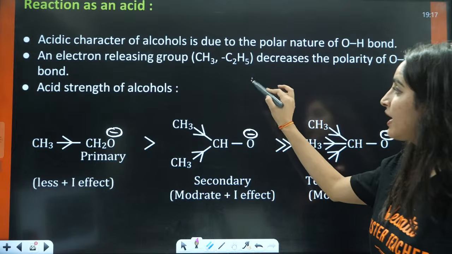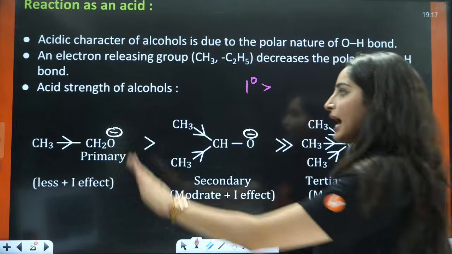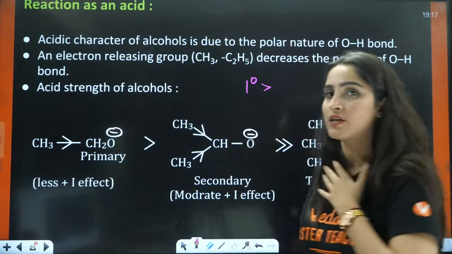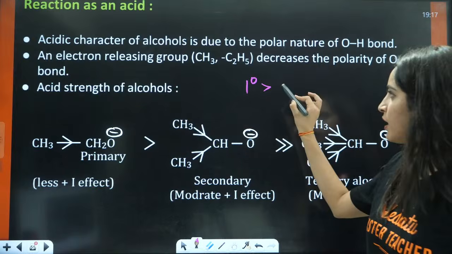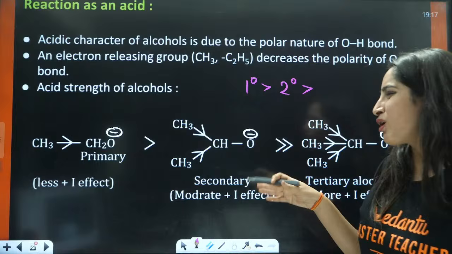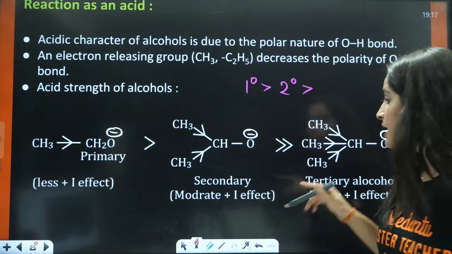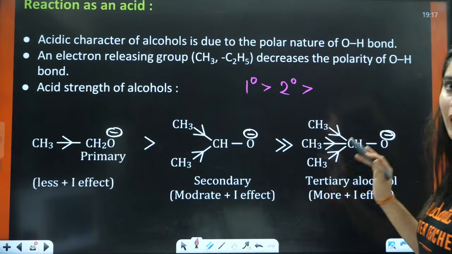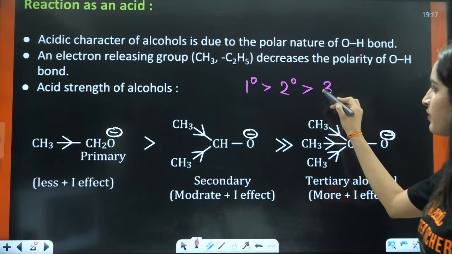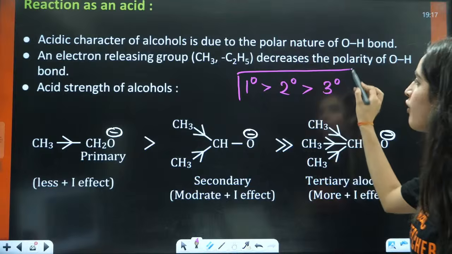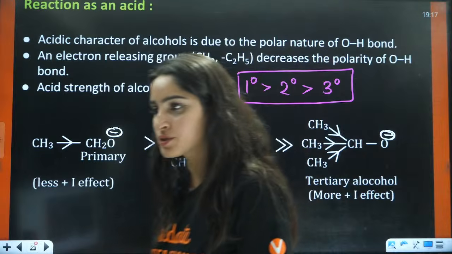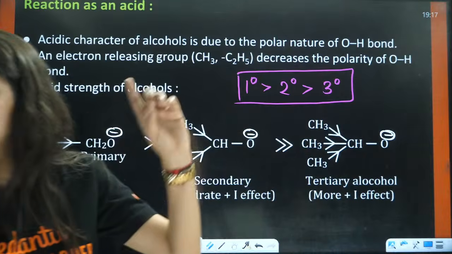That is why 1 degree alcohol is like, I am stable after giving H positive. That is why I will donate H positive, right? 2 degree will be like, I am not that stable, so I will think about whether I should give H positive or not. It's like I am not at all stable after giving you H positive, right? So that is the order of acidity. That becomes the order of acidity due to the inductive effect.